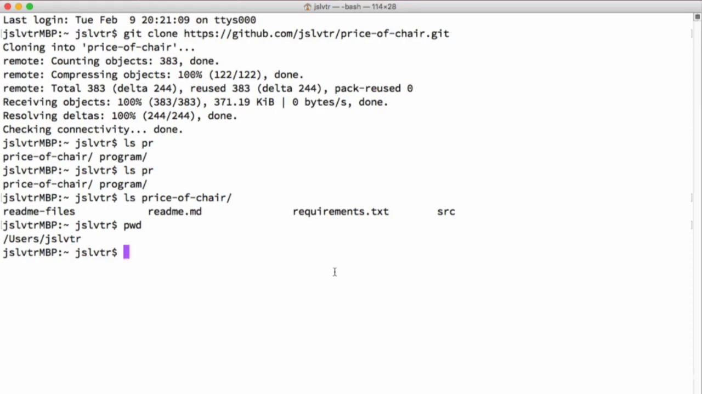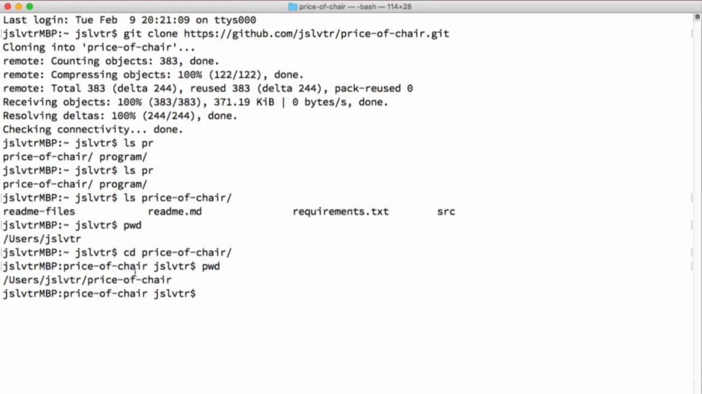The final command that we're going to look at in this video is the cd command. That stands for change directory, and it lets you move somewhere. So instead of the users/jsrvtr folder, we're going to now move into the price of chair folder. And now if we press pwd, we can see that we've moved from users/jsrvtr to users/jsrvtr/price of chair. And now if we type ls in here, we no longer need price of chair because we are inside the current folder price of chair, so it'll just give us the same thing, which is the files in the current folder.